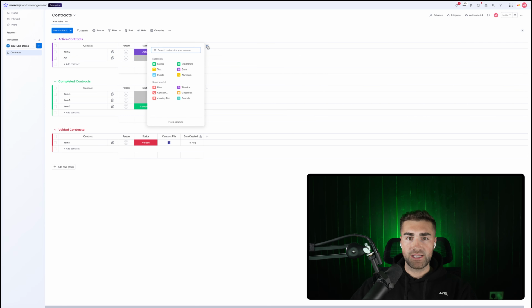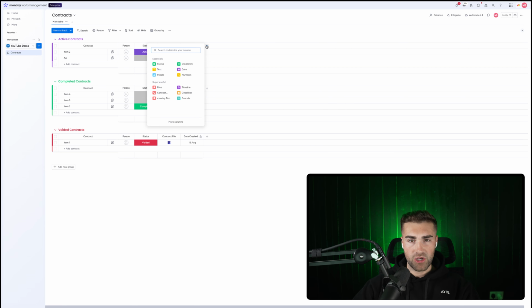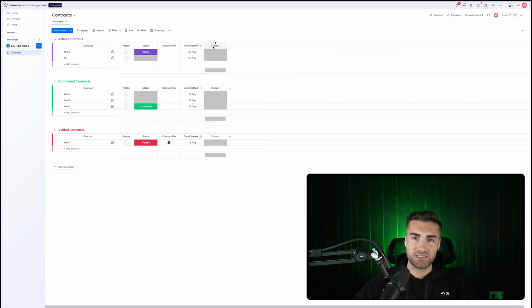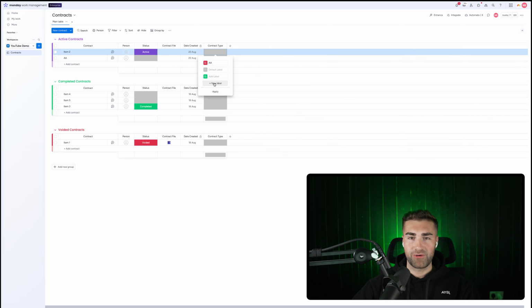And then we can add some other data points. So anything relating to a contract, you can go ahead and upload. So if there are certain terms that you want to upload or anything else, like a status. So let's say, as an example, we've got contract type. And then we would have, I don't know, type 1, type 2, type 3, very imaginative, and then we could delete these other ones that we do not need as an example.